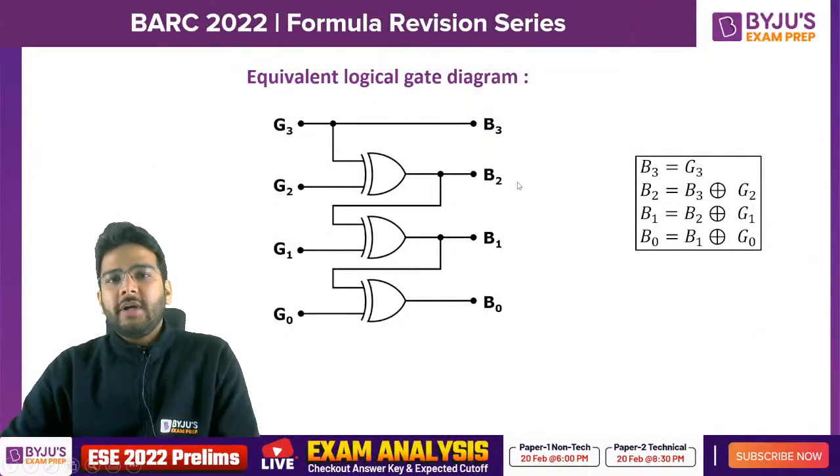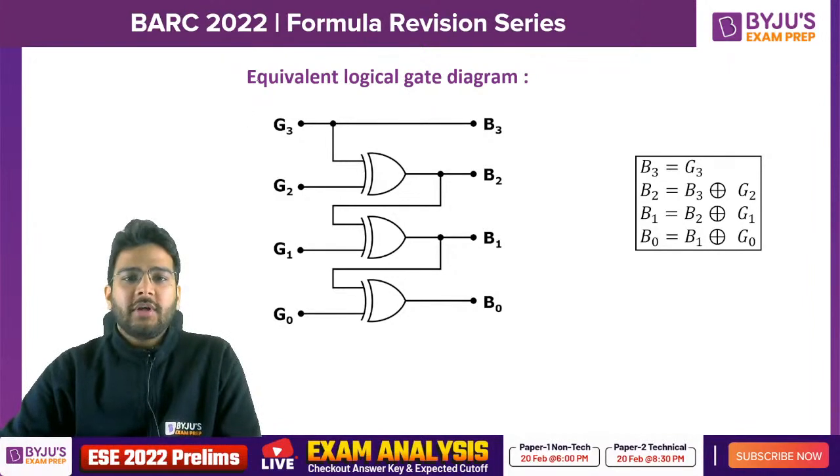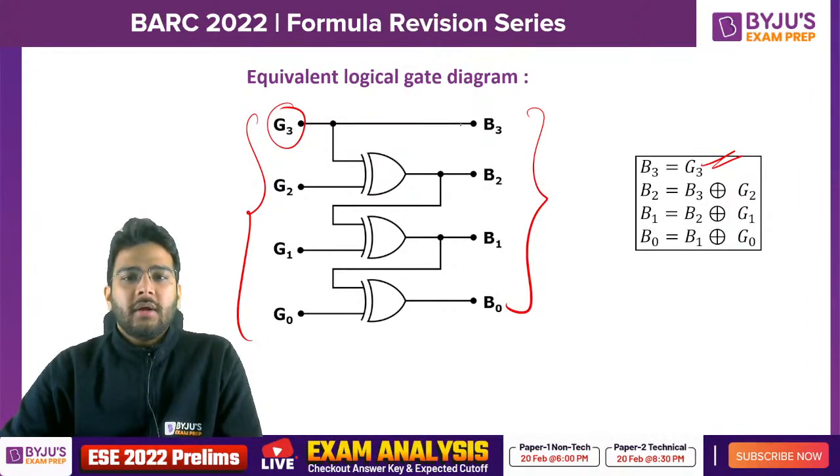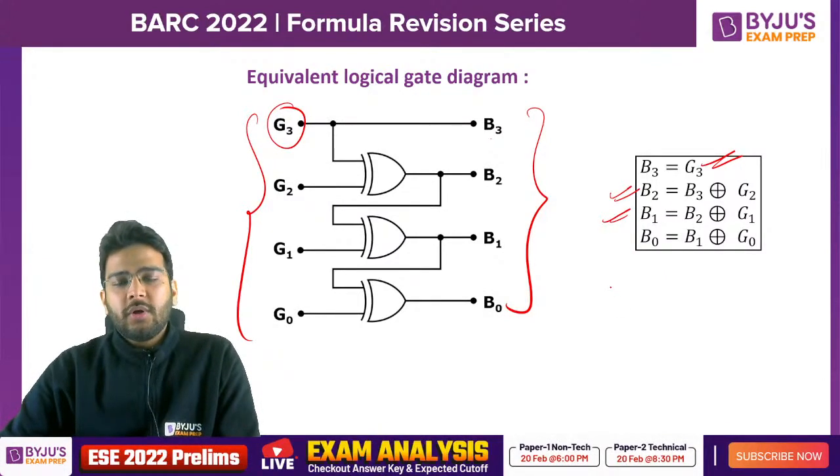Now the reverse of it, if you have the gray code and you want to convert it into binary, then G3 directly you can give to B3, then B3 XOR G2 will give you B2, B2 XOR G1 will give you B1. Or you can remember in this way also.